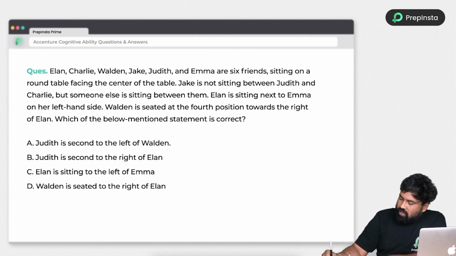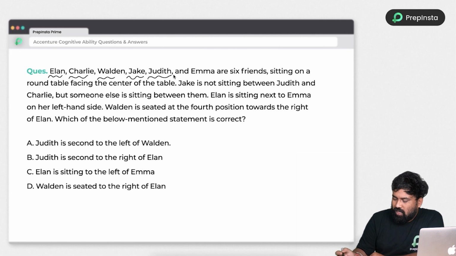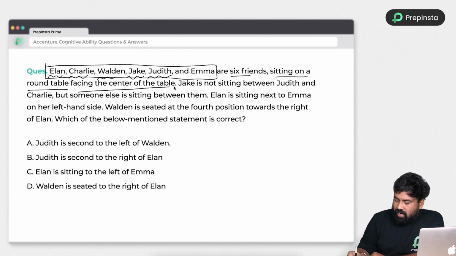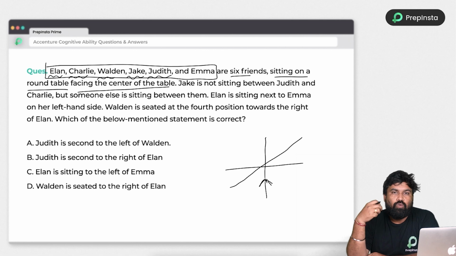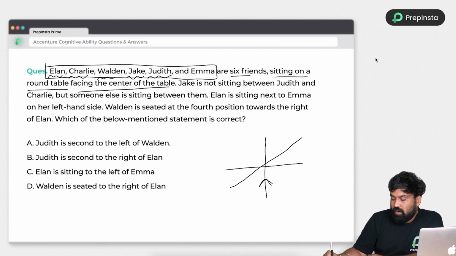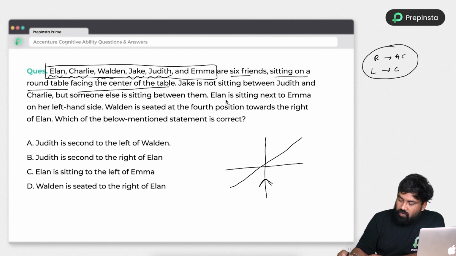Okay. So just look into the question here. Alan, Charlie, and Walden J. Whatever names they have given, I don't bother. I have read the question. Six friends sitting around a table facing towards the center of the table. Okay. So six friends, right? Whenever they say six friends, I will write six places like this, and facing towards the center means the arrow is indicated toward the center. Remember guys, facing towards the center means right will be anti-clockwise and left will be clockwise. So you need to always replace these words with clockwise and anti-clockwise direction.